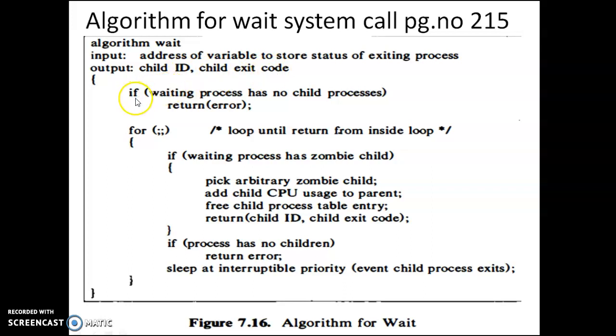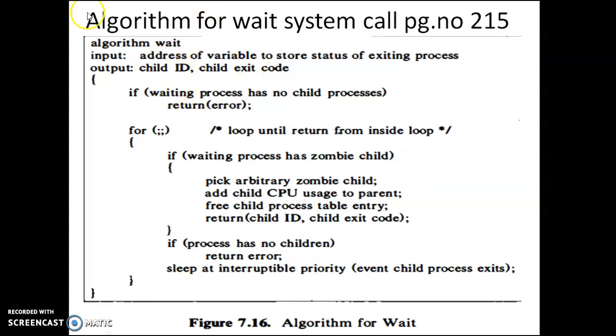So you go inside. If the waiting process has no child process, then return error. So what do you mean by this? The wait system call always waits for the child process to exit.